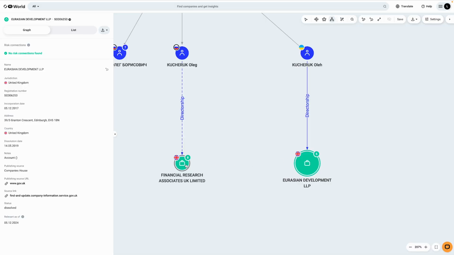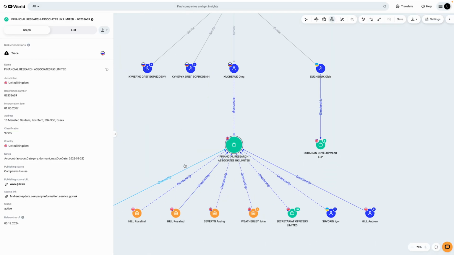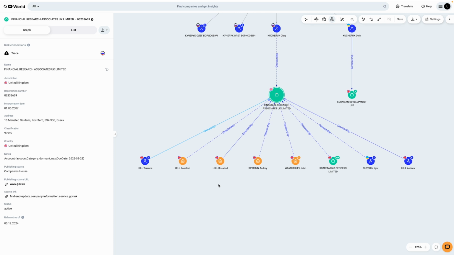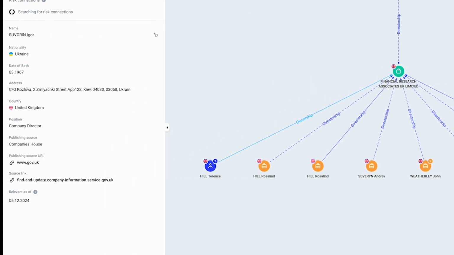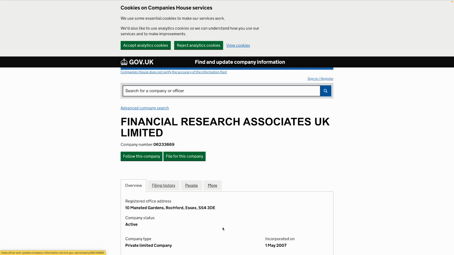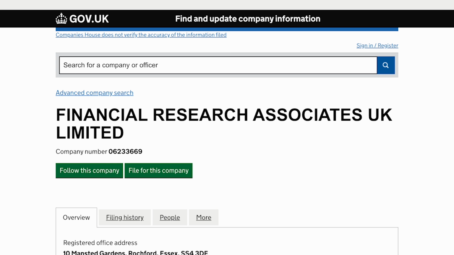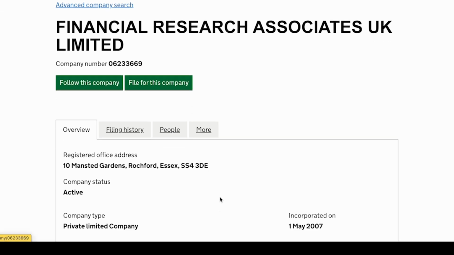Double-clicking on the company he previously managed reveals connections to British businesses, citizens of various countries, and one Ukrainian, albeit in the past. For more details, we follow the search link in the left panel. YouControl World directs us to the UK government register, where we can access public documents covering the company's entire operational history.